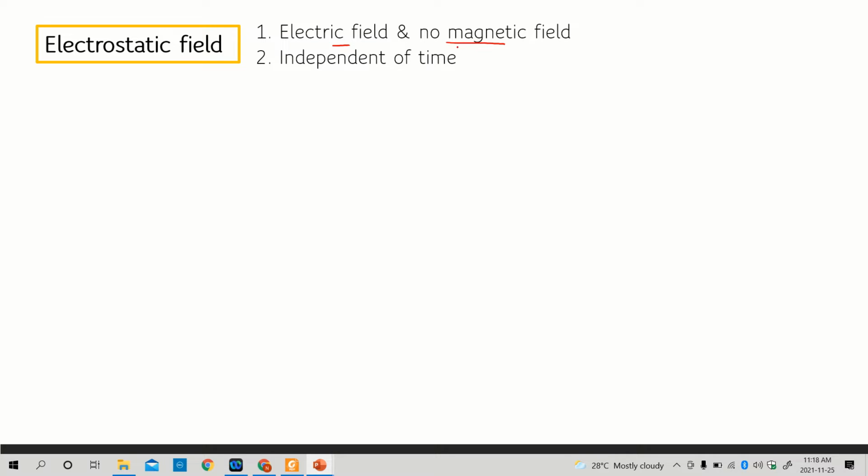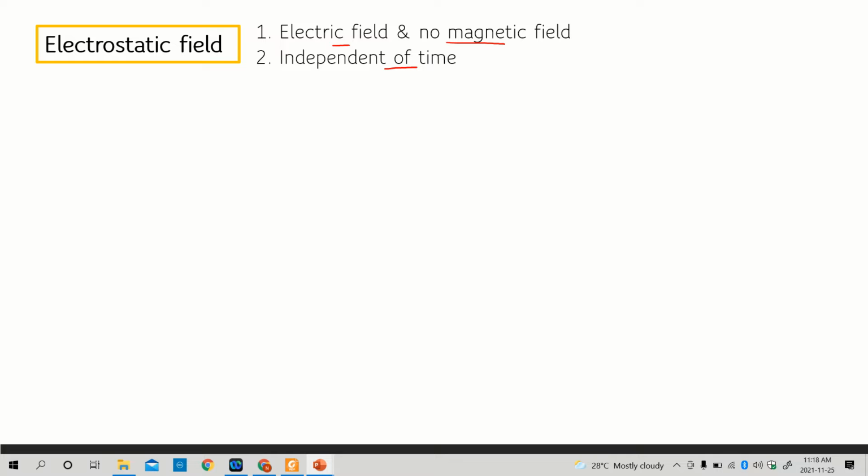And another condition that we have stated before is that the electrostatic field is independent of time, so we will not consider time in that particular situation.